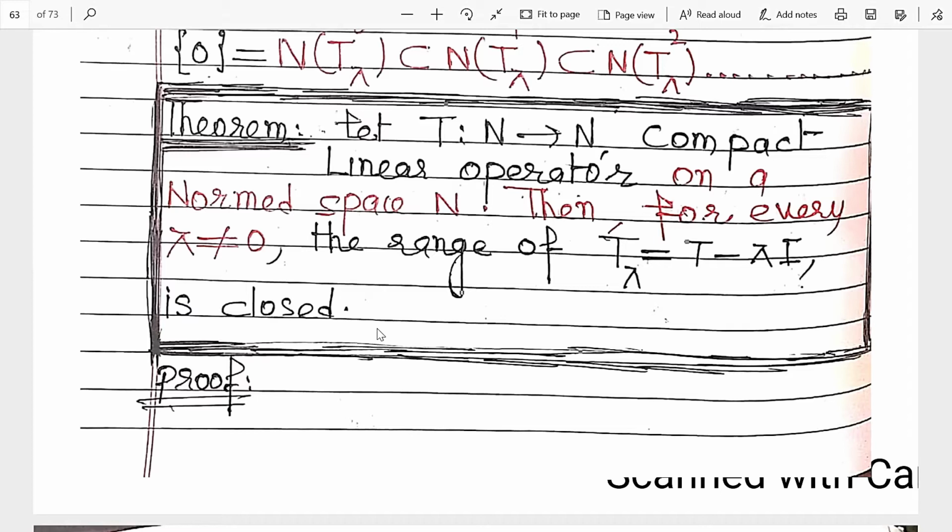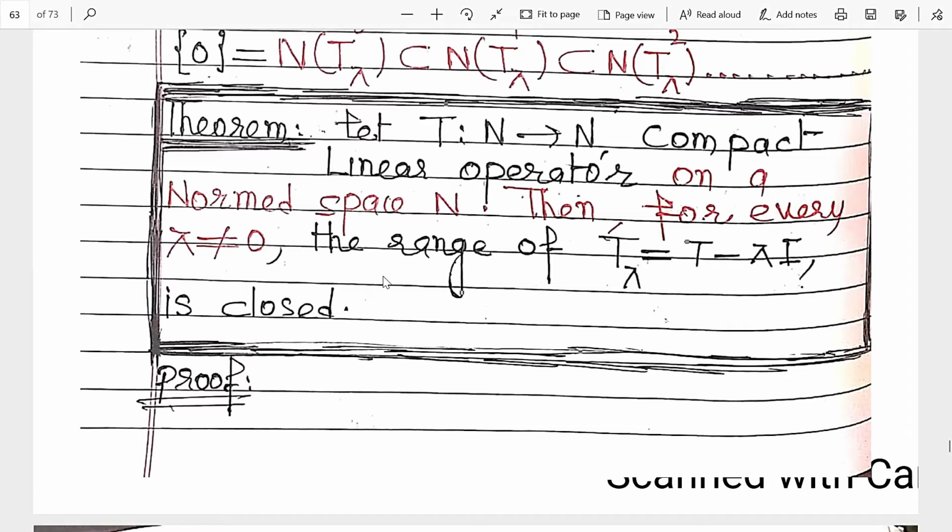Closed means if we have a limit point, then that limit point belongs to that set. Or we can say that if the closure of a set is equal to itself, then that set is closed. So these are the definitions of a closed set.